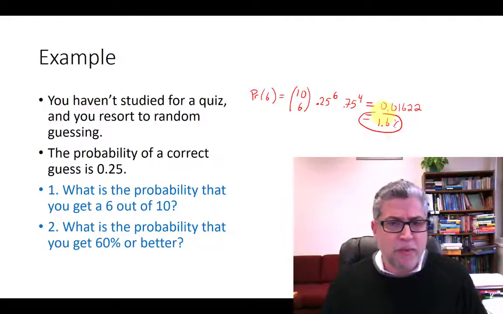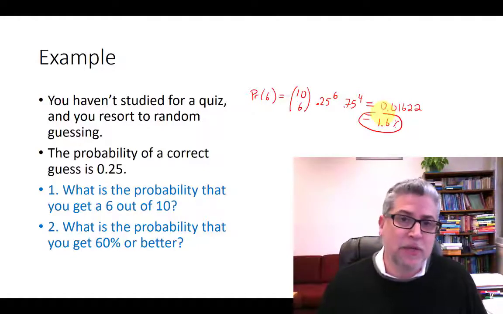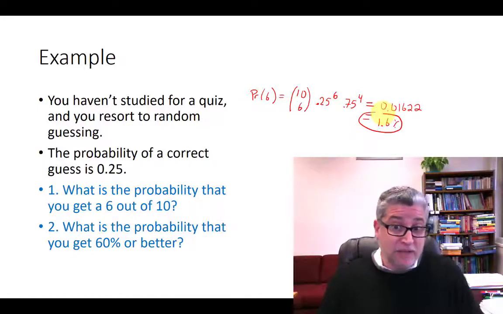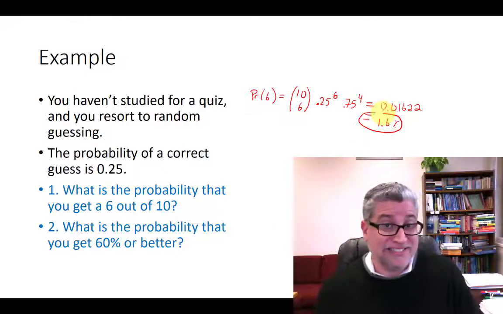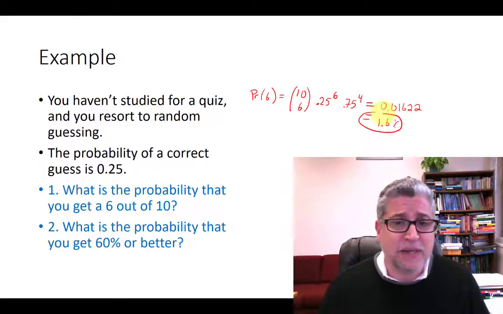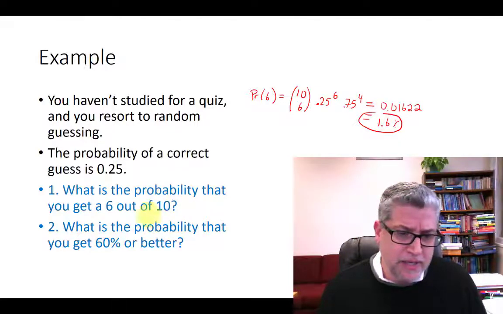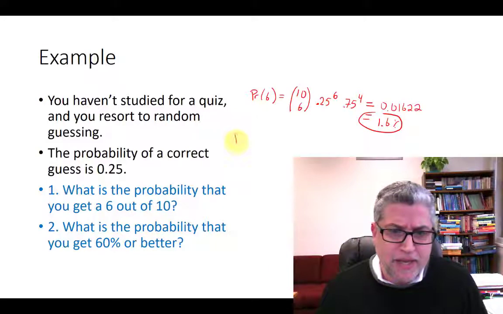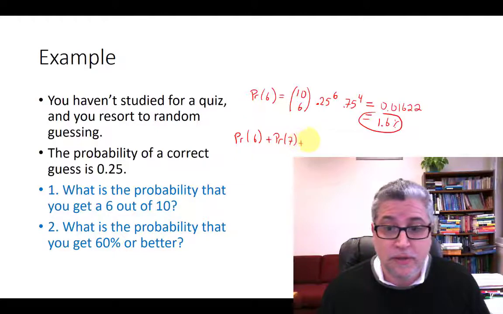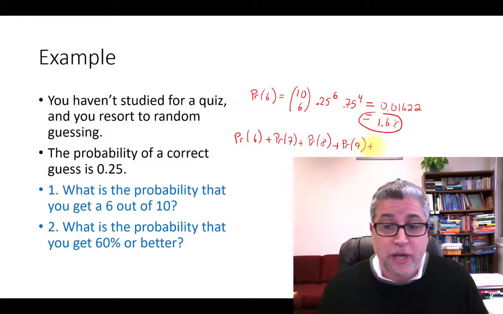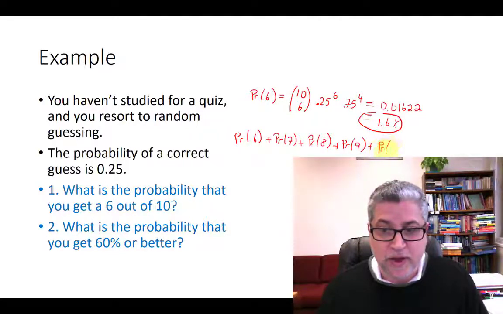Okay, well, that's the probability of getting exactly a 6, but you want to know the probability that you pass. So you could pass by getting 7 correct, which is probably less likely than the 6, but hey, it's something. Passing, meaning getting a 60% or better, you could do by getting 6, or 7, or 8 out of those 10, or 9 out of 10, or oh lordy, you could conceivably, there is a chance, get all 10 of those questions correct.